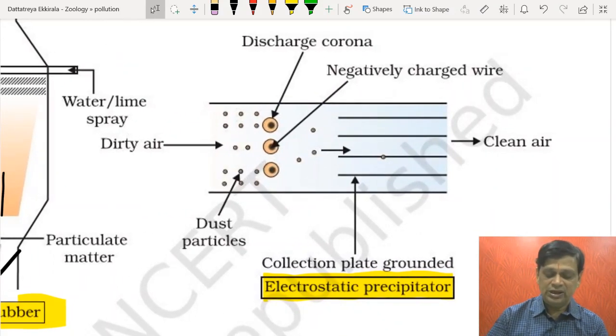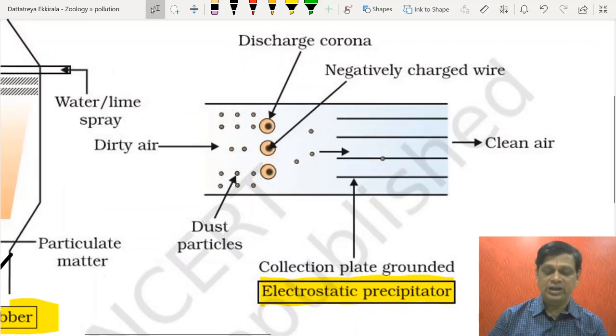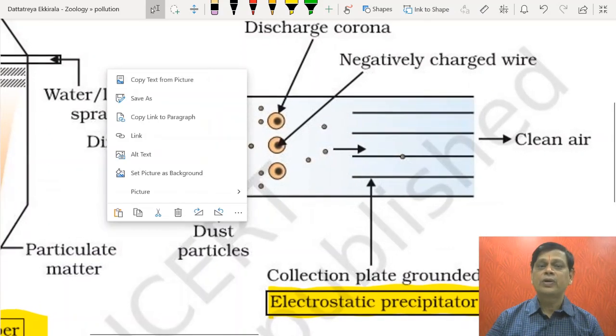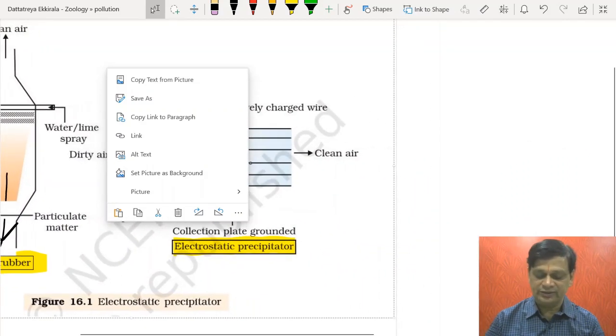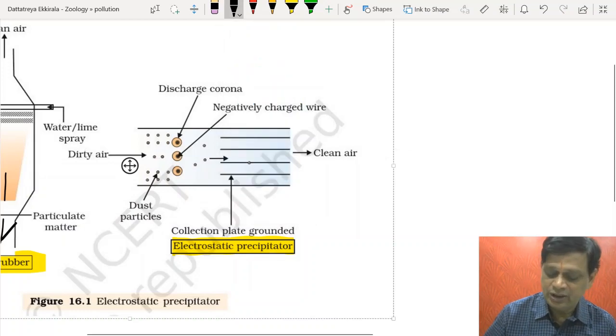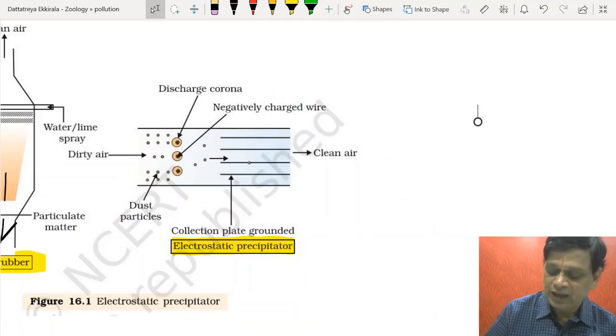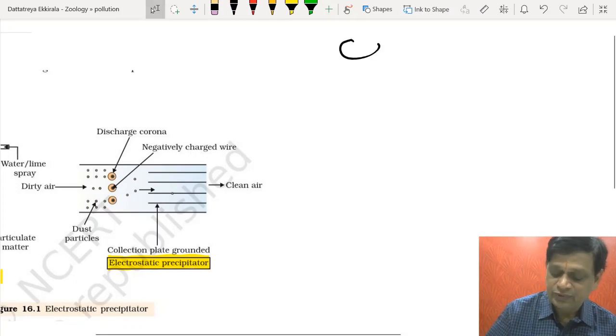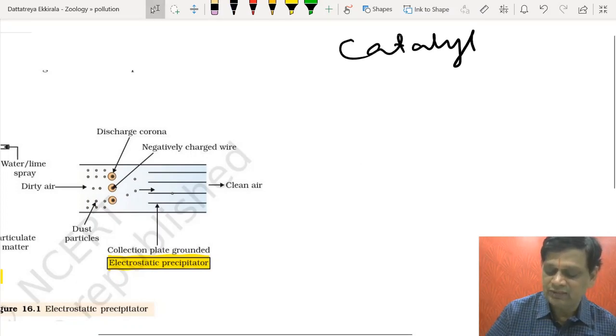Here the dirty air is passing through the electrostatic precipitator. The particles will be negatively charged, and the collecting plates are positively charged, so they attract them. In addition, you should also remember that catalytic converters are used.